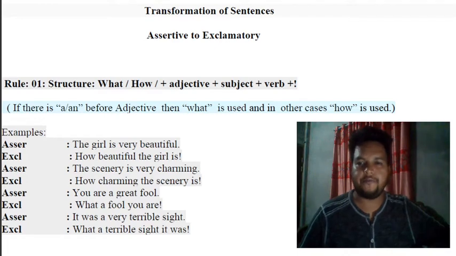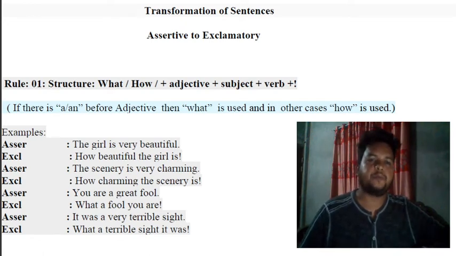In case of adverb, we take how. In case of adjective, we take what. So structure: what or how, then adjective, then subject, then verb. If you find a or an there, you take what. In other cases, how will be used.